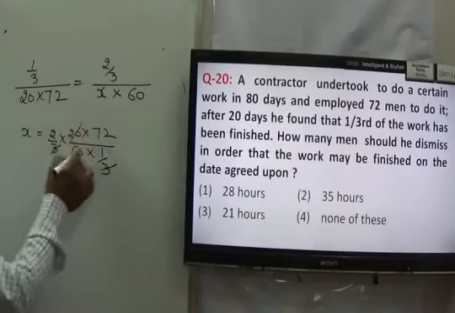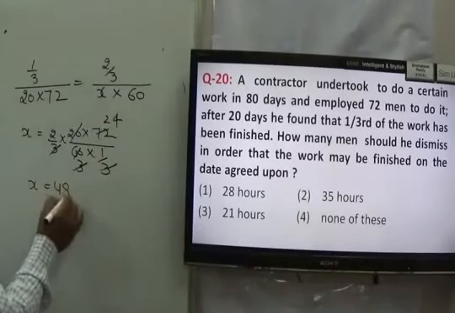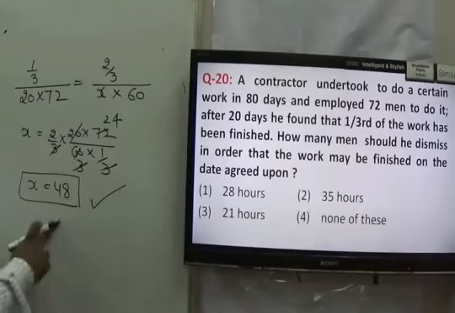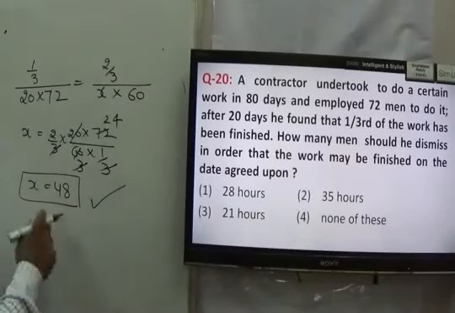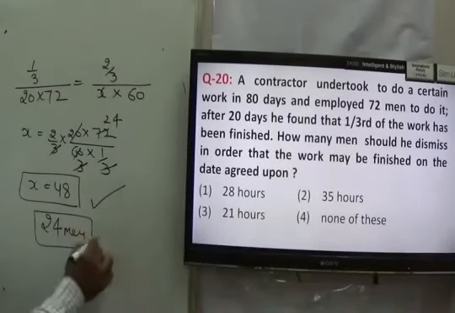This will be cancelled out. 20 will go on 3. 3 will go on 24. I can say X equal to 48. Right? Now the question is how many men are required, and at present how many men are there? How many men should he dismiss? It means we have 72 men, right? And we require 48 men. It means how many men we have to dismiss? We have to dismiss 24 men so that the work can be done in days.